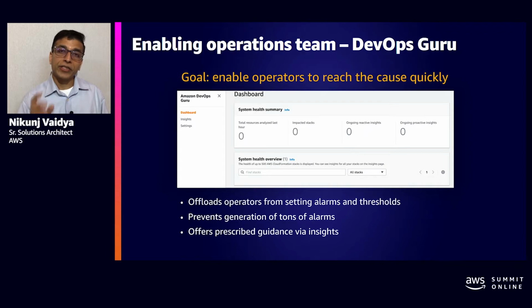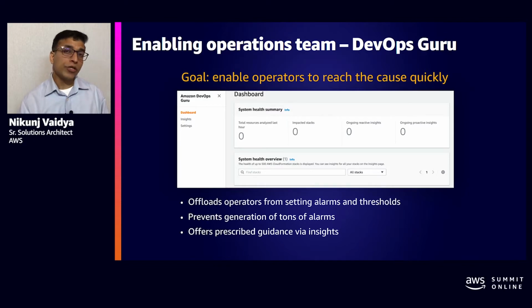DevOps Guru monitors the system health on your behalf, and only when it detects an anomaly, that is the time when it will generate an alert for the operator so that the operator can investigate and go through the dashboard to study what the issue is, and based upon that can take corrective actions.